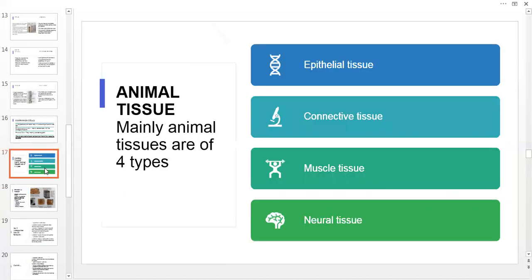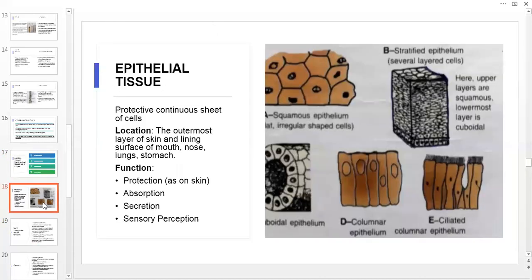Now we are coming on to the animal tissues. So animal tissues are mainly of four types: epithelial tissues, connective tissues, muscle tissue, and neural tissue. So first we will start with the epithelial tissues. Epithelial tissues, as you are seeing in the diagram, are of so many types: squamous epithelium, cuboidal epithelium, columnar epithelium, and ciliated epithelium.